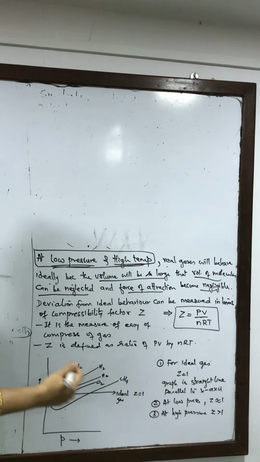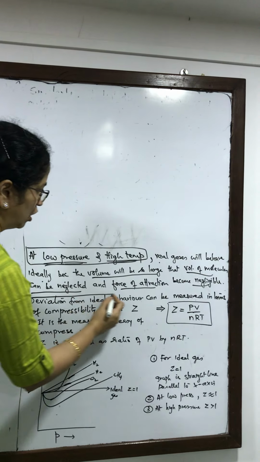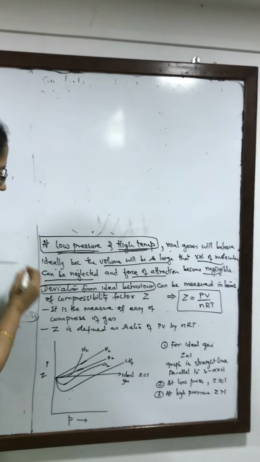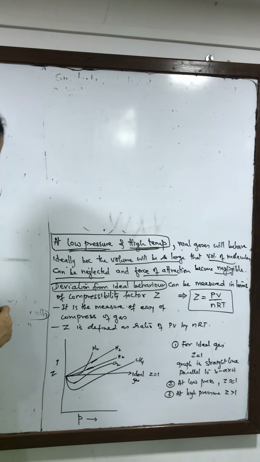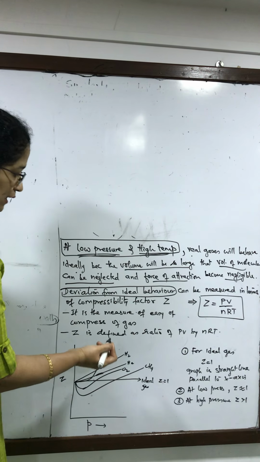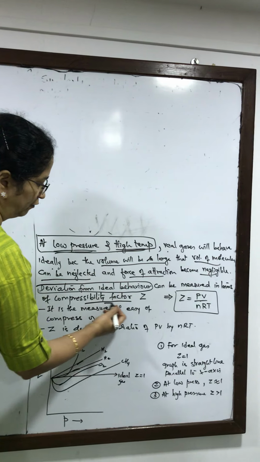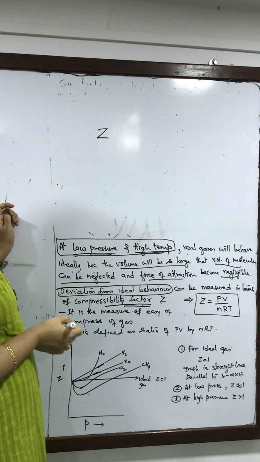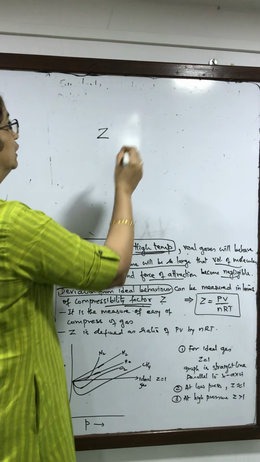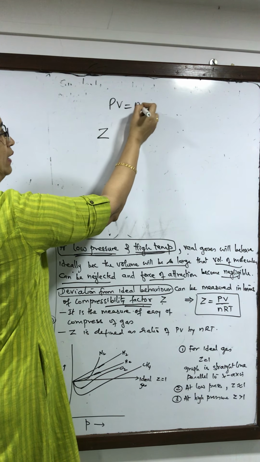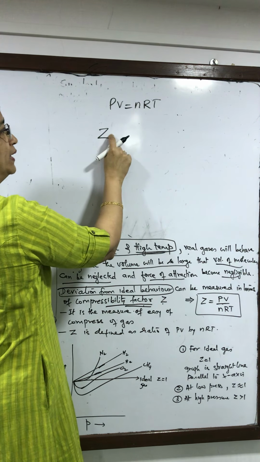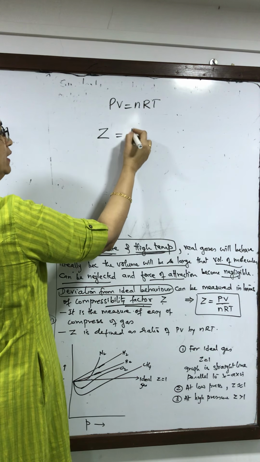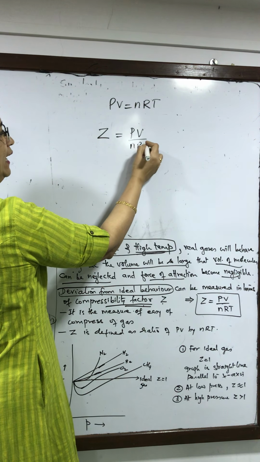We have explained why gases deviate from ideal behavior, and the correction factor was proposed by Van der Waals with this equation. Now there is another way of explaining deviation from ideal behavior, and that is by a factor called the compressibility factor Z. We have PV equals nRT, and the compressibility factor will be PV upon nRT.